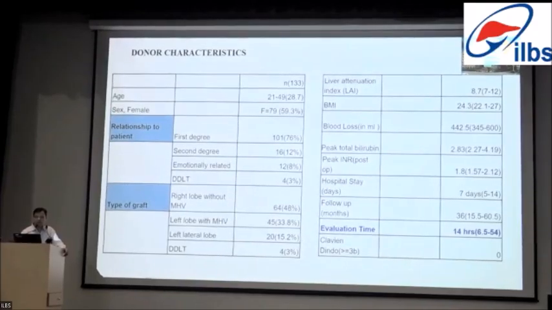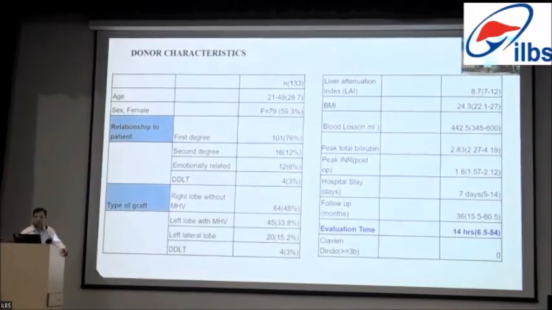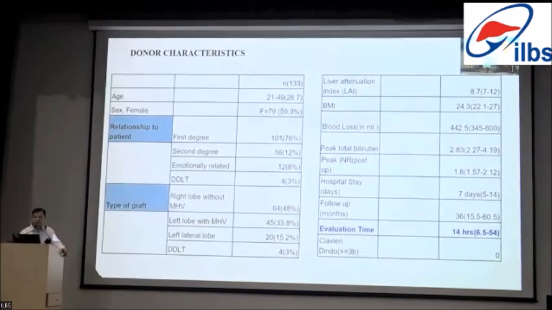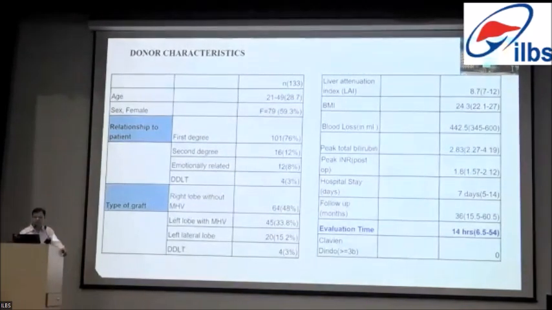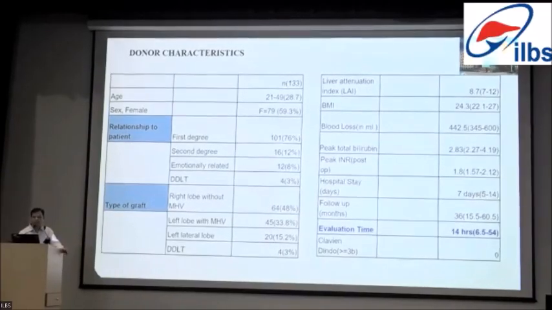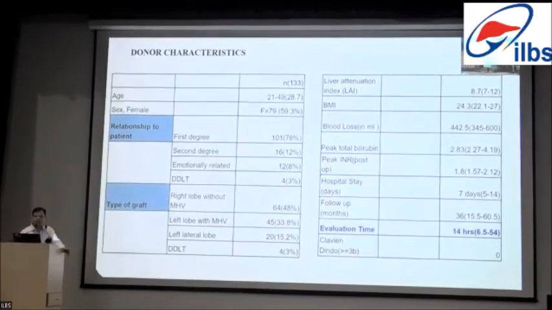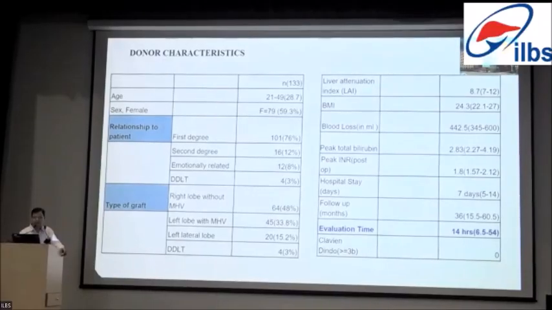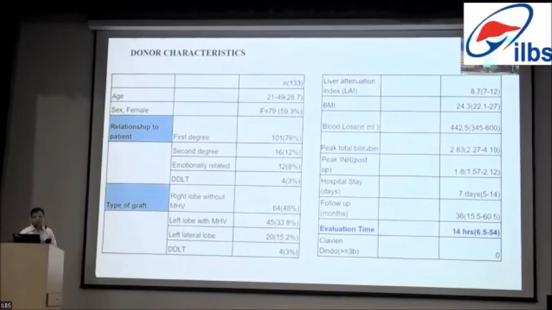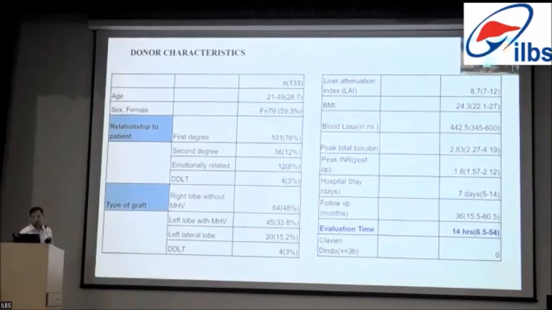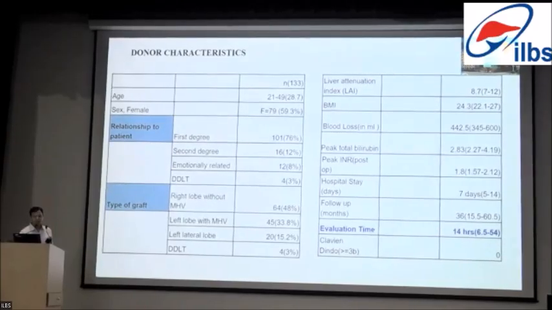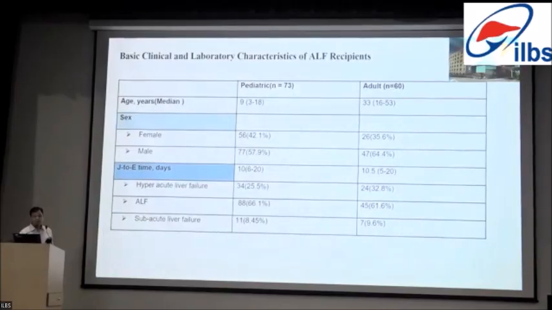And the most important thing is evaluation time. When the donor first came to us for evaluation, it is 14 hours. Within 14 hours, all the 3 steps of the donor evaluation were completed. And depending upon the patient's clinical status and indication, the timing, then transplantation happened. Clavien-Dindo classification for the donors, more than grade 3B complications: none of the donors had more than grade 3B complications.